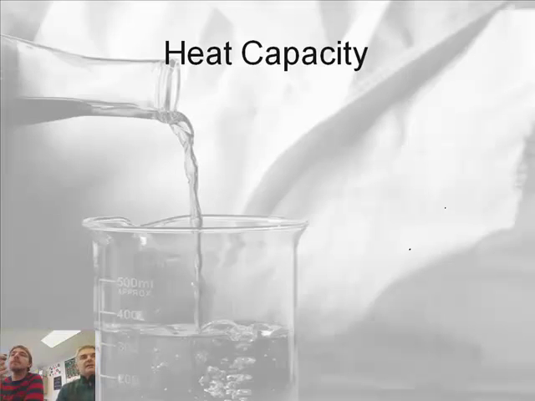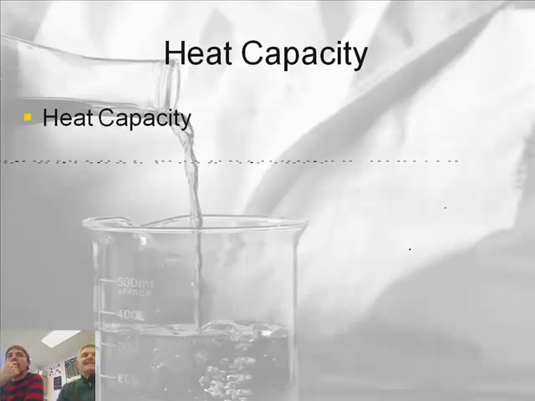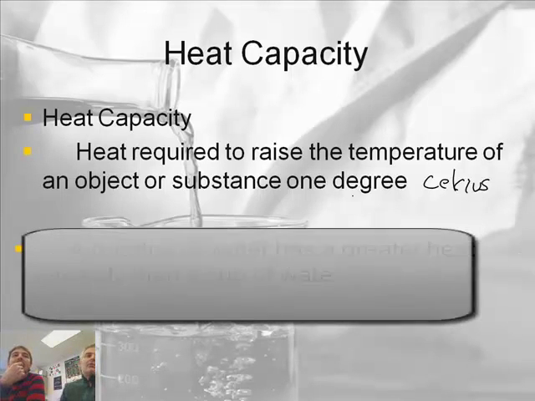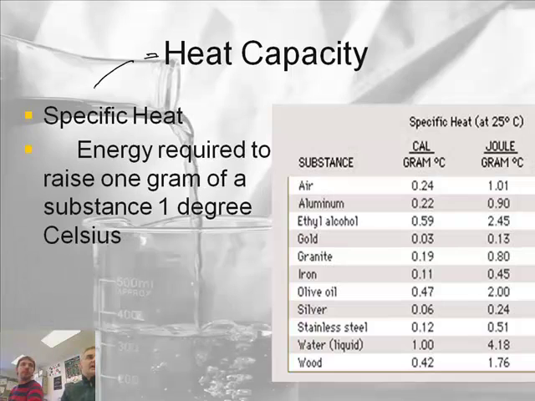Let's talk about heat capacity itself now, or specific heat. Heat capacity, specific heat, same thing. So what's heat capacity? It's the heat required to raise the temperature of an object 1 degree Celsius. So if I want to take some pure substance, water, metal, whatever, and raise it 1 degree Celsius, that would be its heat capacity. So specific heat or heat capacity, same thing.